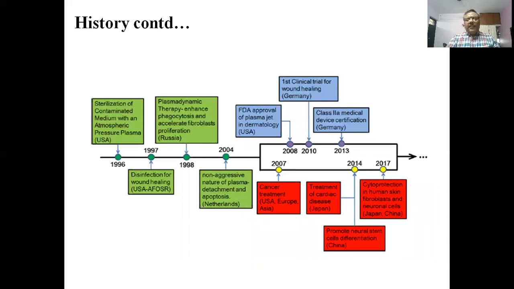Gradually, the science progressed, and in 1996 the plasma treatment started. The first sterilization of a contaminated medium with an atmospheric plasma was carried out in 1996. And the disinfection for wound healing was applied in 1997. And gradually the science progressed, and it was used for the treatment of cancer and various other tissue treatments and all.